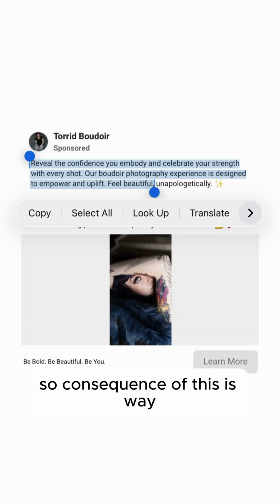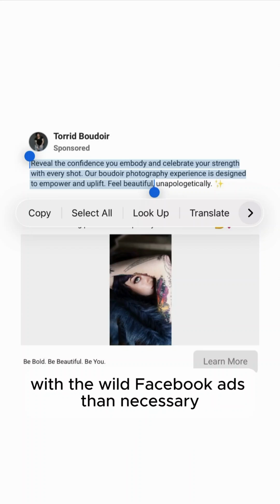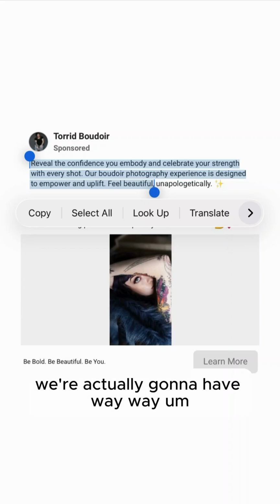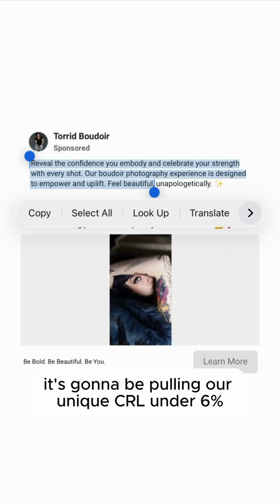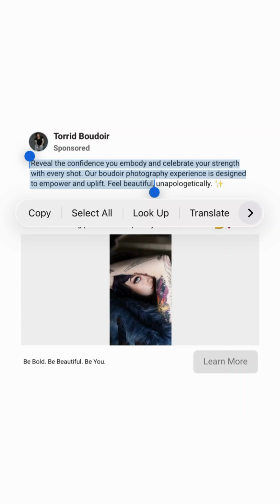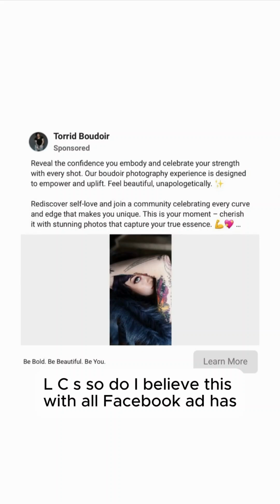So the consequence of this is way, way, way more women are gonna be scrolling by our Boudoir Facebook ads than necessary. And as a result, it's gonna be pulling our unique CTR under 6% and increasing the probability that we have BLCS.